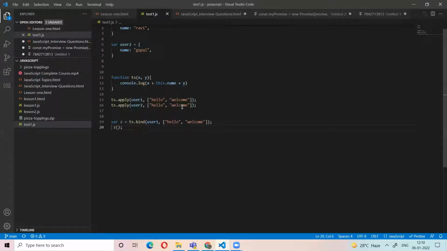But call and apply immediately call the function. But bind will just bind the function. We can call the function anywhere we want. This is the difference between call, apply, and bind.